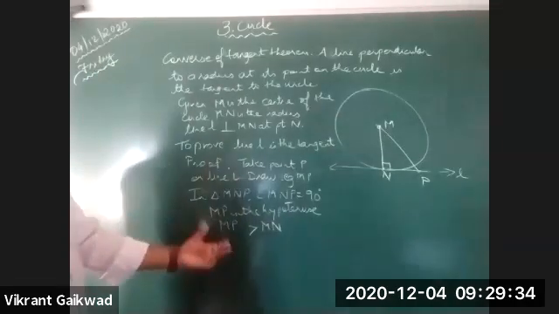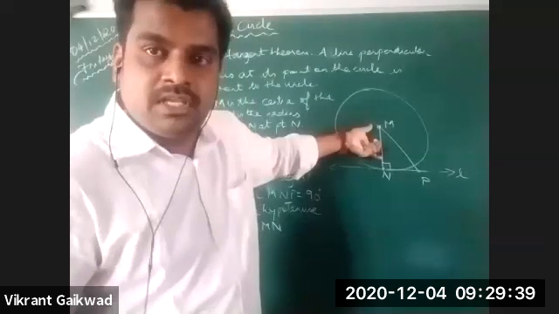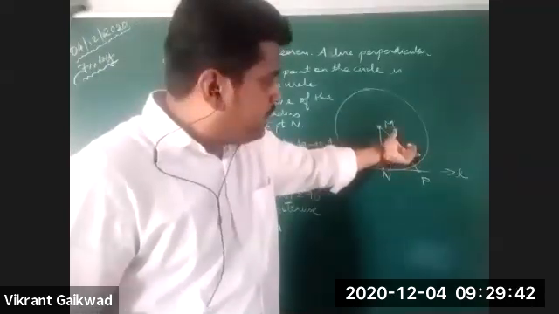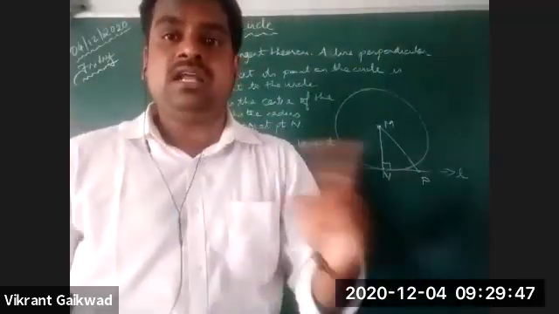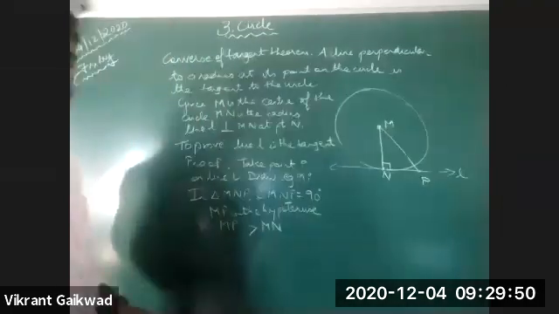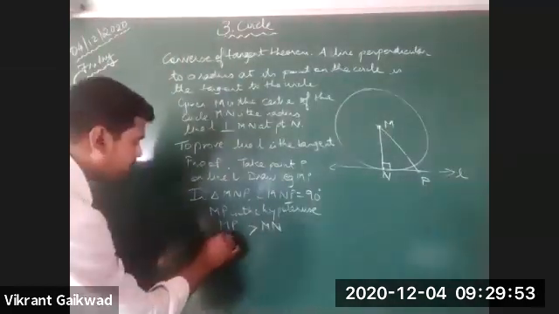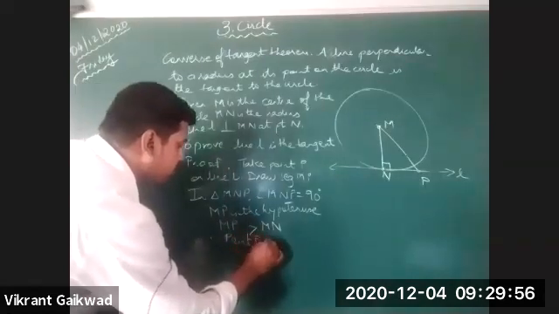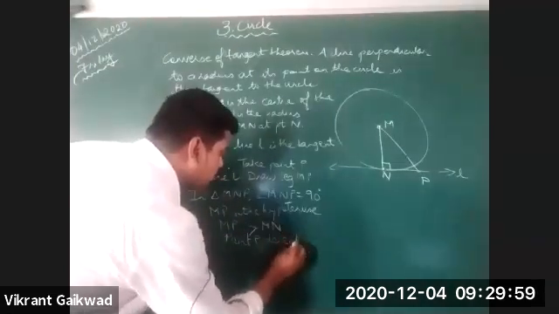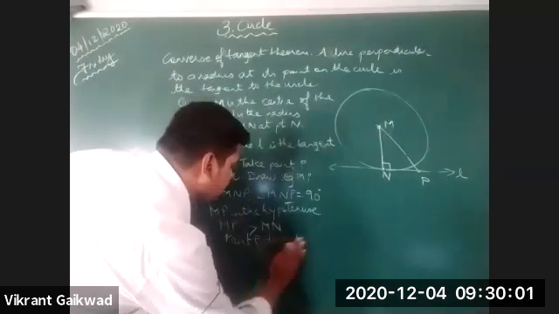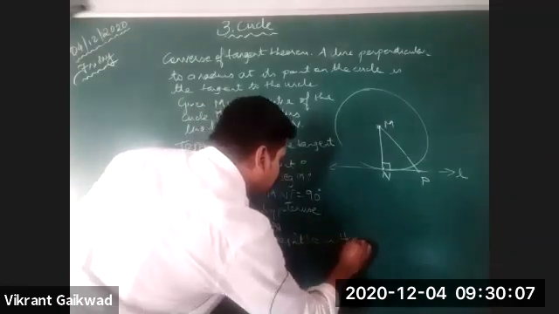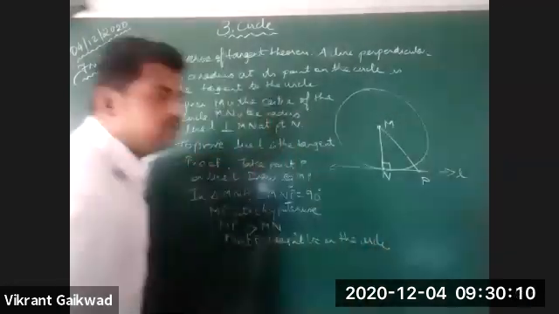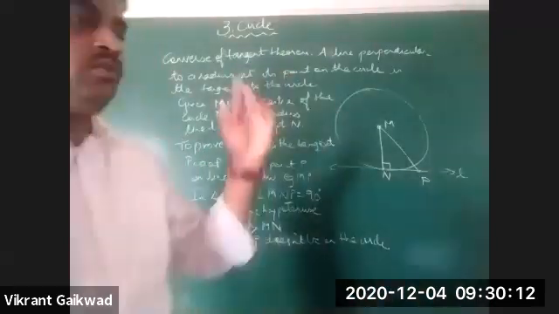Now MN is the radius. So MP is not going to be a radius as it is the largest side. Is this clear till here? That means point P doesn't lie on the circle.